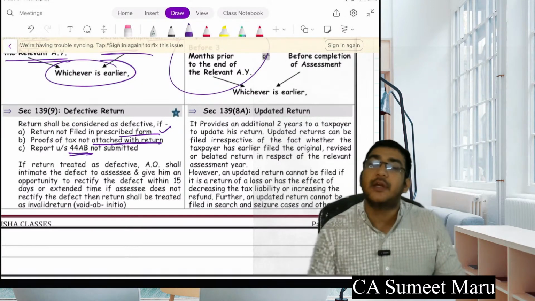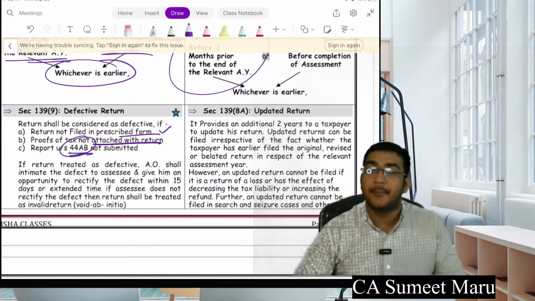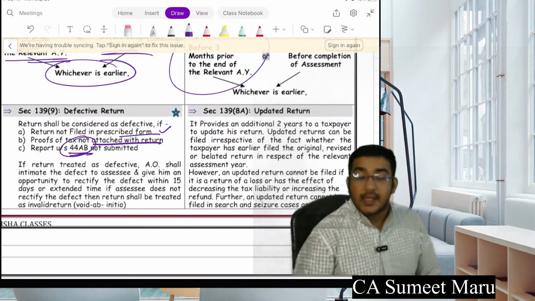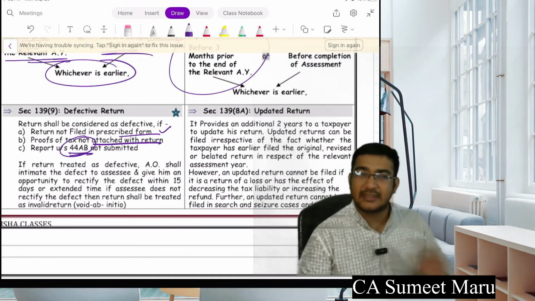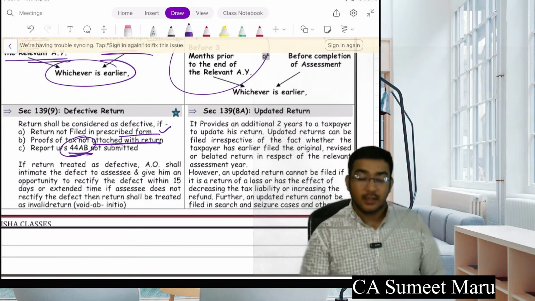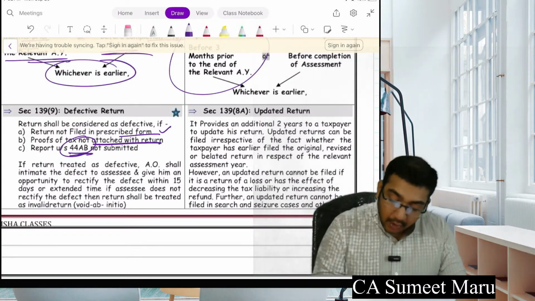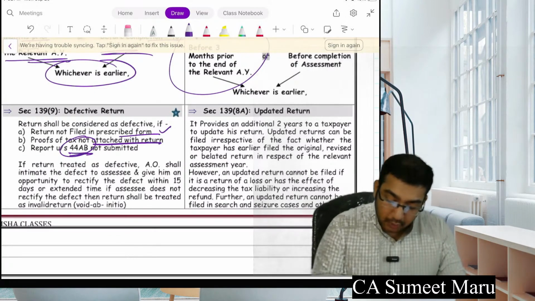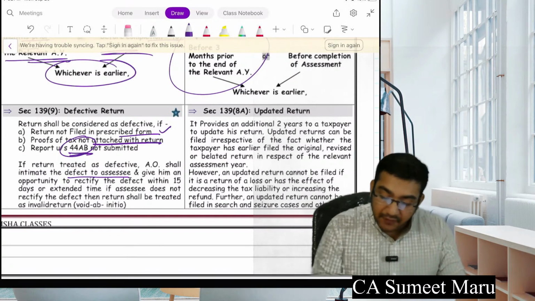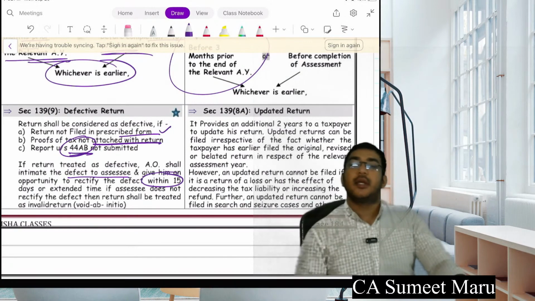Report under section 44AB not submitted. So if you have done the audit but the CA hasn't submitted your report and still you file your return, nowadays it doesn't even get filed unless all these things are done. So your return will be known as defective return, and here you will be given an opportunity to correct this defect within 15 days. But if you don't do this, your return will be void.